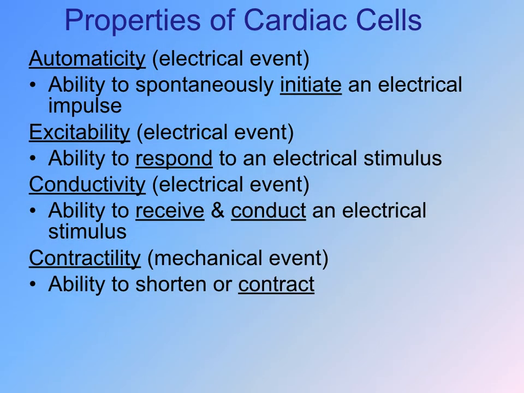The cardiac muscle cells, cardiac muscle fibers, have some very unique properties. They have these four different properties that you must remember as we go forward in the content. They have automaticity, which is an electrical event. They have the ability to spontaneously initiate an electrical activity. That being said, you could take some of these highly specialized cardiac muscle cells and put them on a table, and they would still have the ability to spontaneously initiate an electrical impulse.